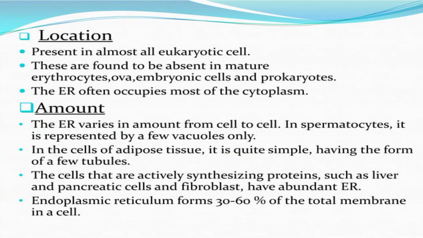It is present in all eukaryotic cells. They may be present in protists, in fungi, plants, as well as in animal cells. They are absent in mature erythrocytes, ova, and embryonic cells, and it is totally absent in prokaryotes.